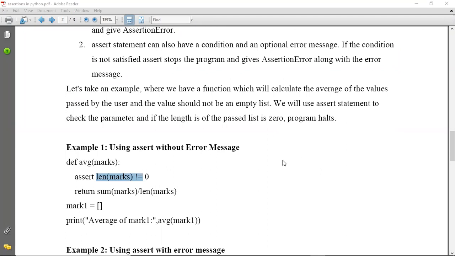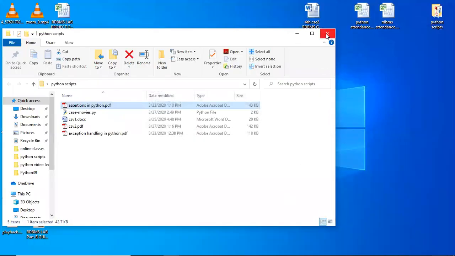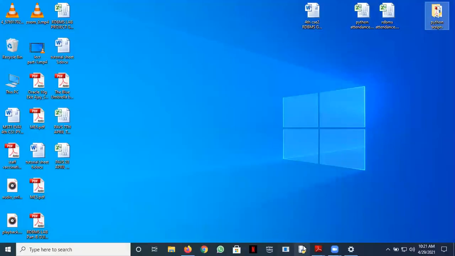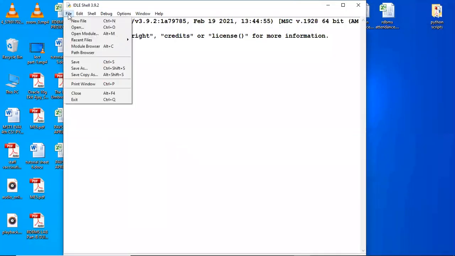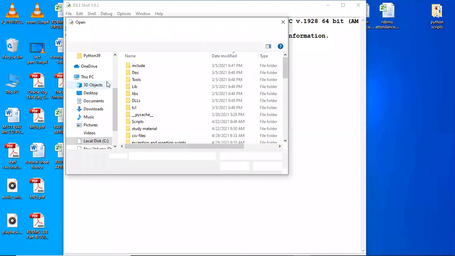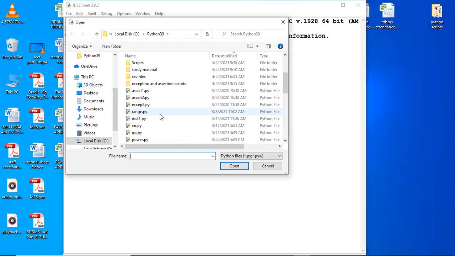Okay, I hope all of you have understood. Let's see now whether it actually runs like this. Let's have a look. Let's look for a file. Maybe that we have a supporting file here.